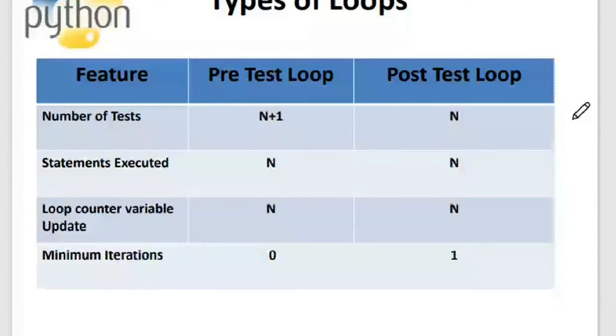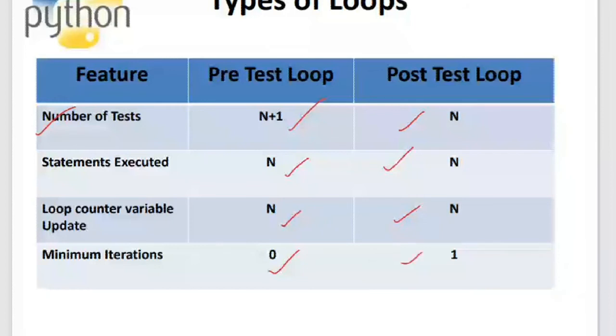Now coming to the number of tests, in the pre-test it is n+1. Yesterday I showed you how to print 5 numbers, and 6 tests took place, which is n+1. For the post-test, only n tests will happen. The statements executed are n statements. The loop control variable is updated n times, and the loop control variable in the post-test is also updated n times. In the pre-test, the minimum iterations will be 0. If the condition is false, the iterations are 0. In the post-test, even if the condition is false, the number of iterations will be 1. So this is the difference between pre-test and post-test loops.